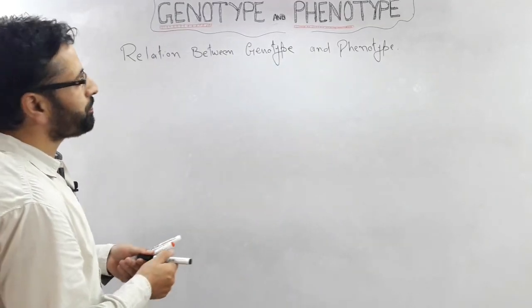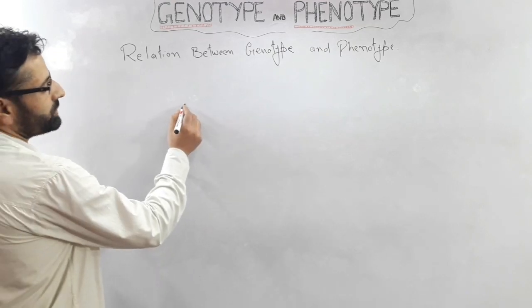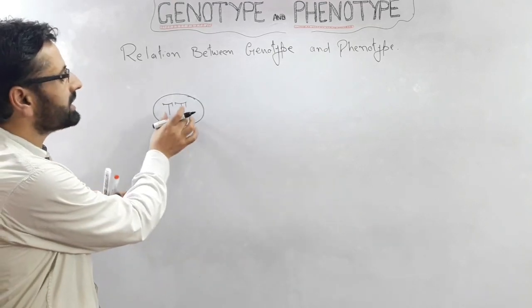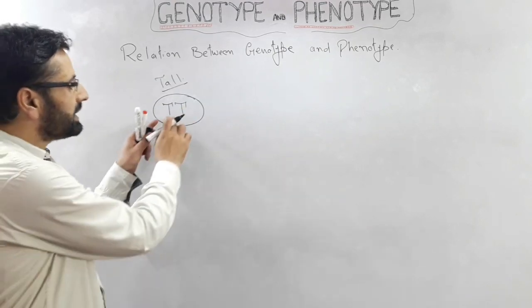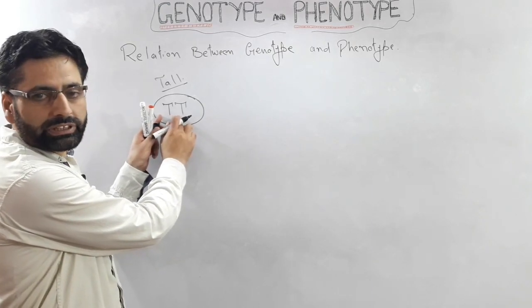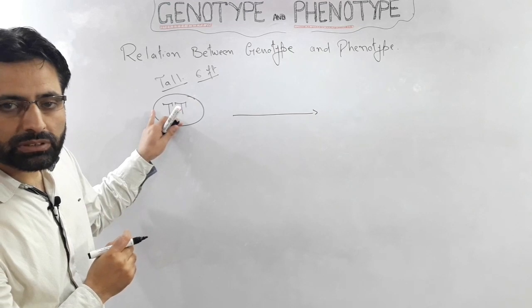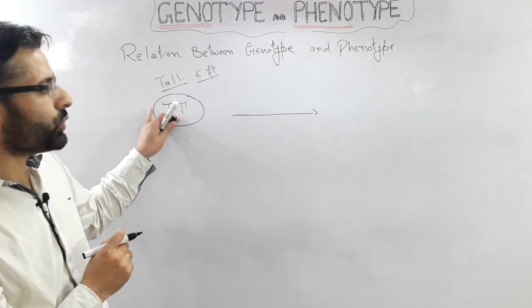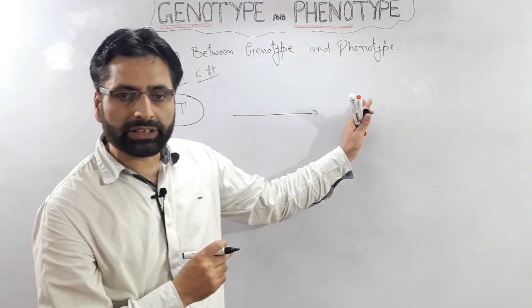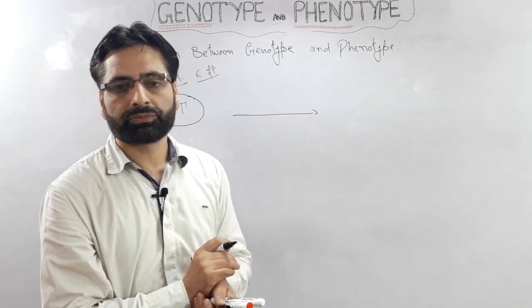For example, we have an individual having this genotype. Now this is the genotype of this individual. What does it mean to have this genotype, and how will this genotype get translated into the phenotype?